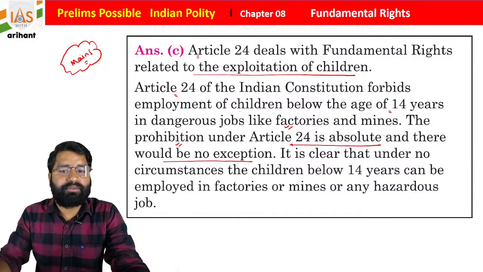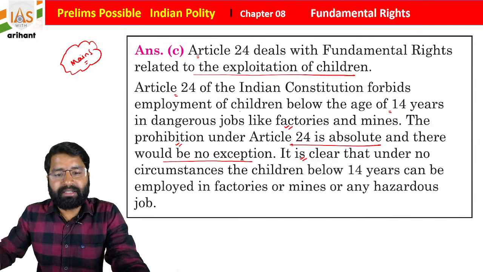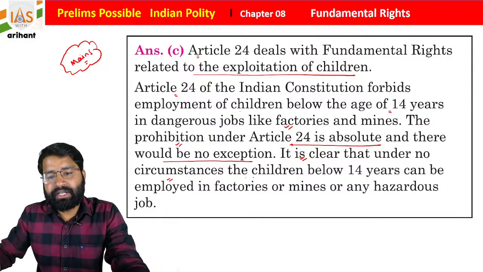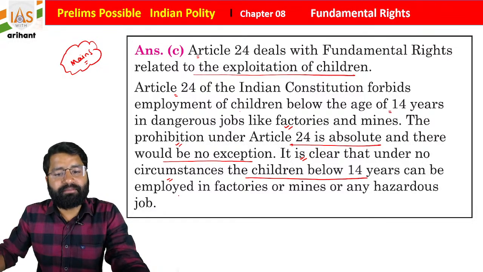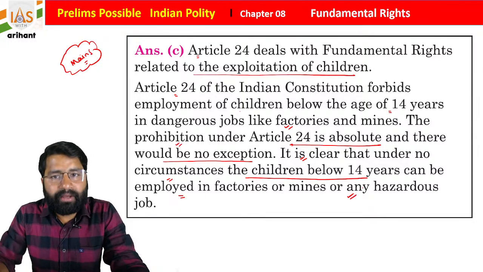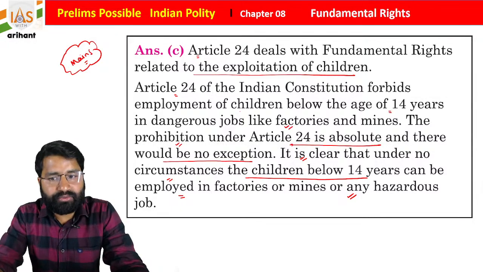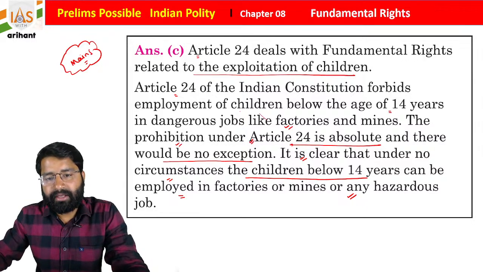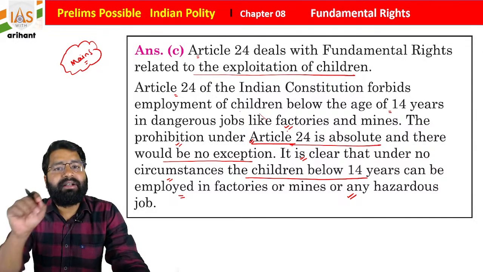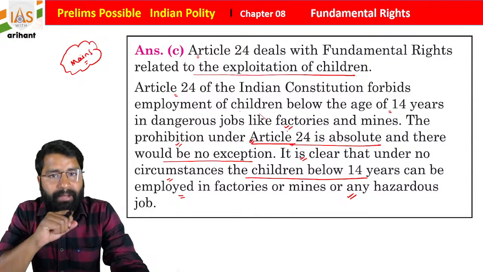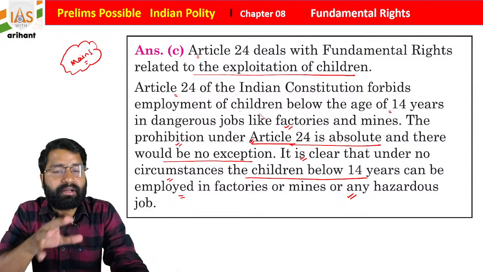It is clear that under no circumstances can children below age 14 be employed in factories or mines or any hazardous job where they can lose their life or get injured. This is very important, students, and here you'll get an explanation portion. Article 24 is absolute. Absolute means it is going to be implemented 100%.